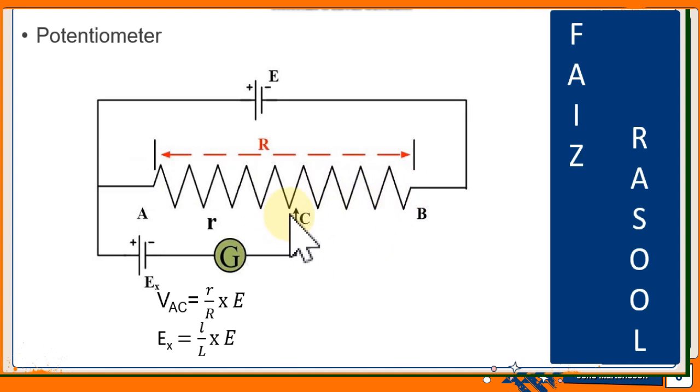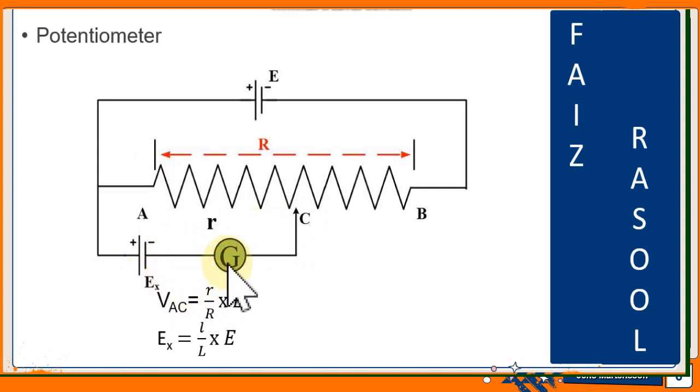When the terminal C is at point A, the voltage between A and C is 0, but the cell of unknown voltage drives a current through the galvanometer, which shows deflection. But we keep on sliding the terminal C from A to B. When we slide the terminal C from A to B, the voltage between A and C will continue to increase. And suddenly the galvanometer shows no deflection. When the galvanometer shows no deflection, the voltage between A and C becomes equal to EX.